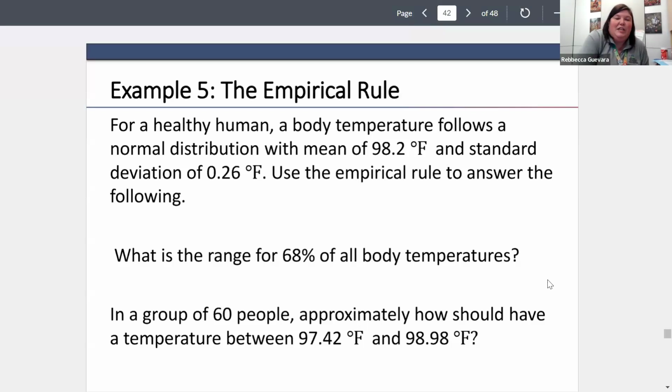Okay, you might want to pause on this one. Take a moment, try on your own. For a healthy human, body temperature follows a normal distribution with a mean of 98.2. This was actually data that was gathered at one college at one time or something like that. And the standard deviation is 0.26. Use the empirical rule to answer the following. In what range are 68% of all body temperatures? And then in a group of 60, approximately how many should have a temperature between 97.42 and 98.98?